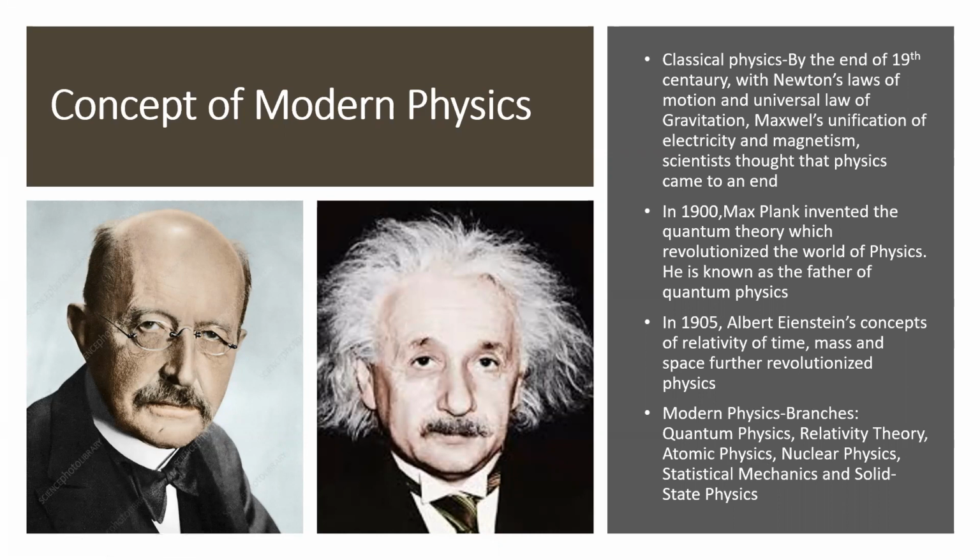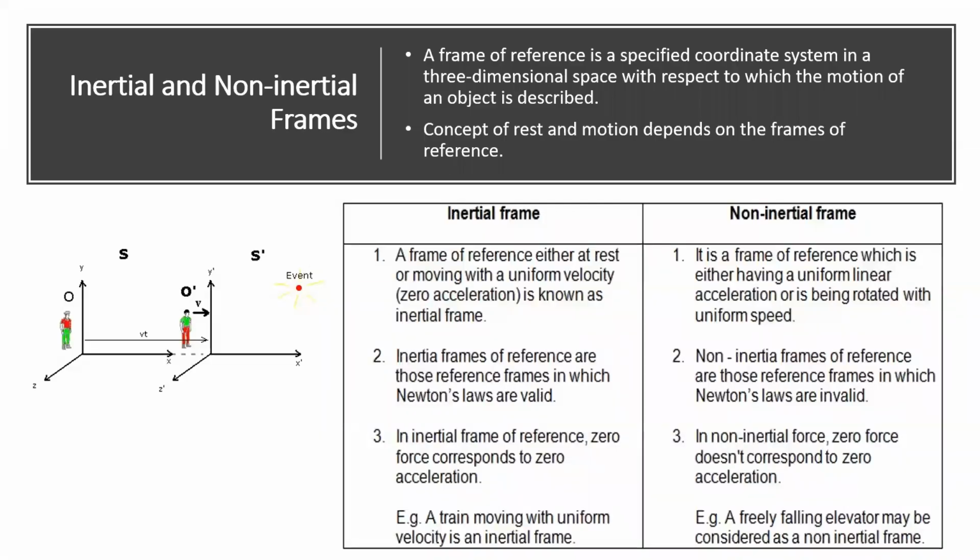So, before going into the concepts of modern physics, let us clarify a few ideas. What is meant by a frame of reference? If you want to tell the position of an object, how will you tell it?